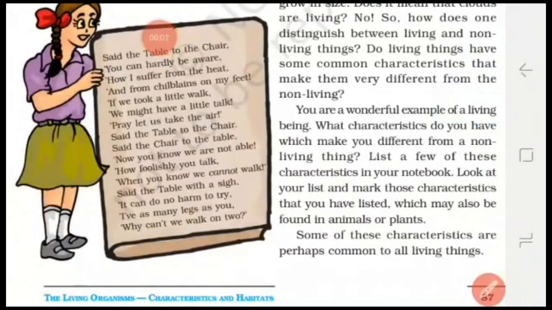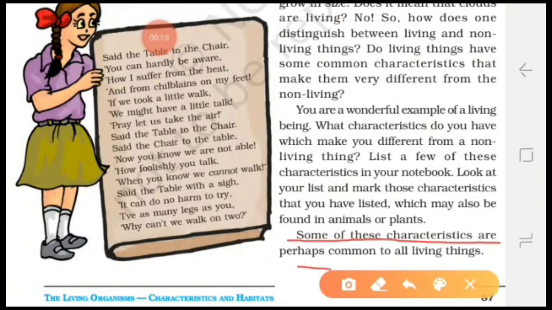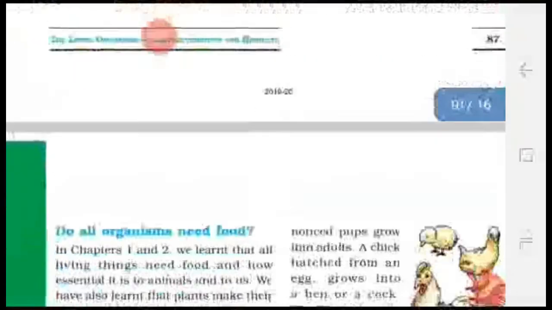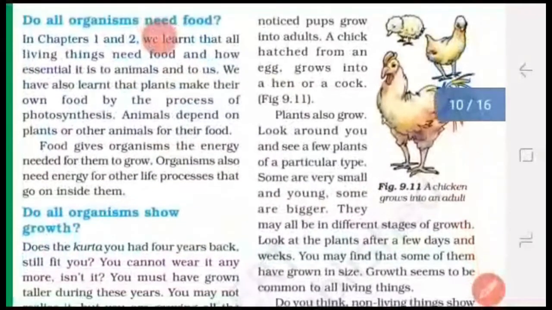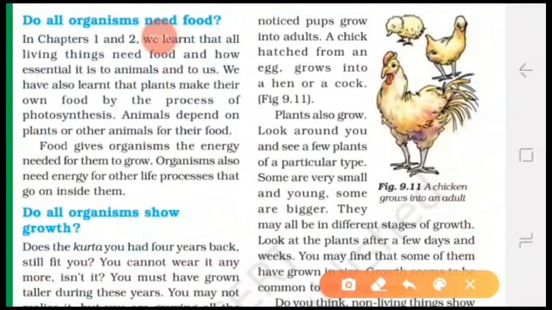Students, to know the answer to this question, we have to study the features of living things. Some of the characteristics are common to all living things. First characteristic of living things is nutrition. Means, do all living organisms need food? Yes, all organisms need food. You know that plants make their food by the process of photosynthesis, but animals get it from the plants or other animals.